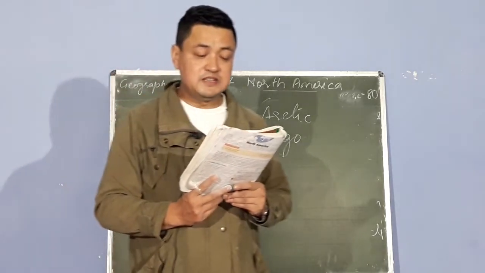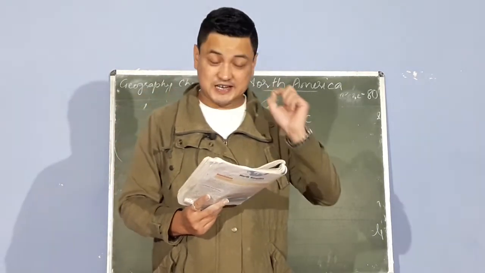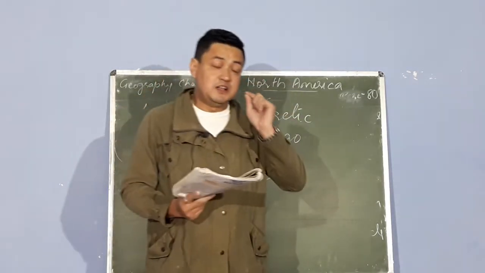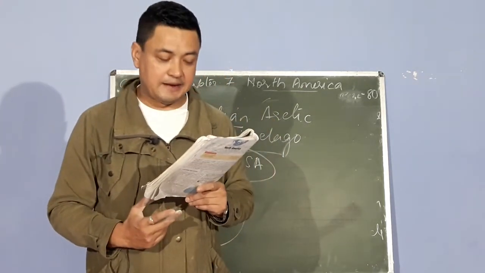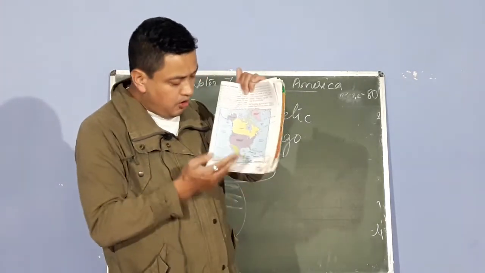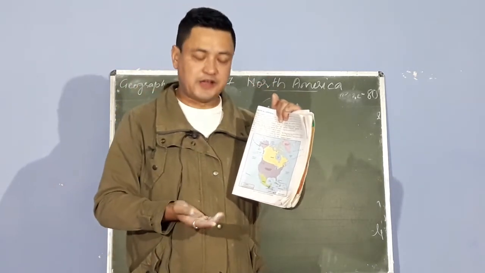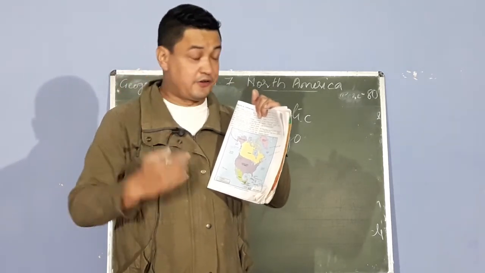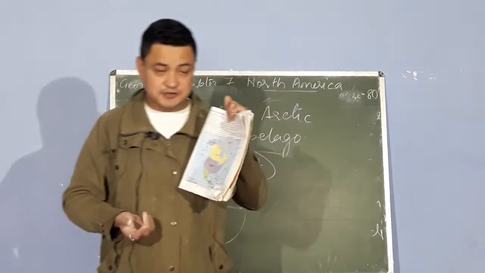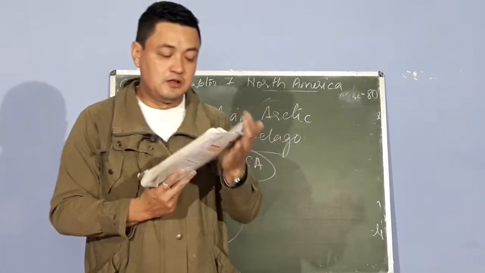The term Middle America is used to describe Mexico. So Middle America is the second one. Middle America is known as Mexico, the regions below Mexico and the Caribbean islands. So below Mexico you find whatever islands here. This is known as Middle America. So below Mexico, whatever islands you find here, the Greater Antilles as well as the Lesser Antilles, these islands all come into this category called Middle America.